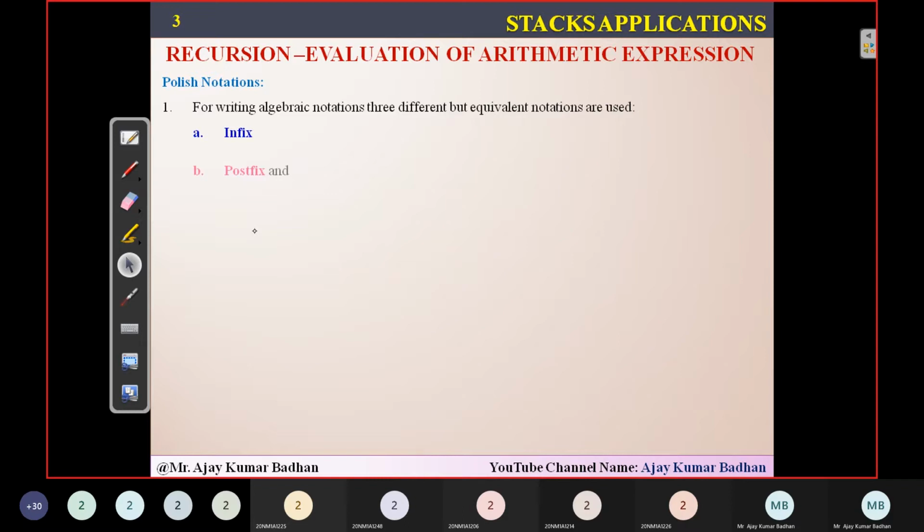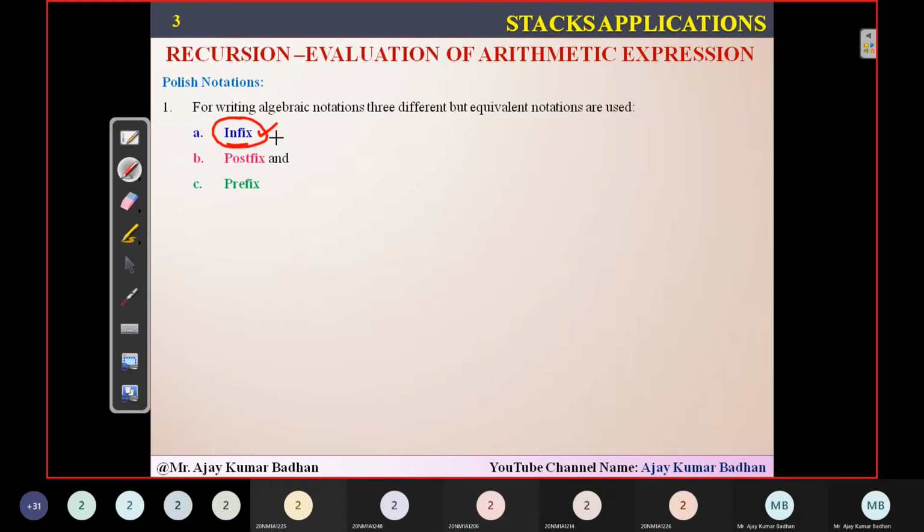Apart from that, we have two more: postfix notation and prefix notation. These are the expressions which your system can understand, that is, the operating system you are using. The operating system cannot understand infix notation. As human beings, we can understand infix notation and solve the problems related to it, but the system finds it very difficult to understand.